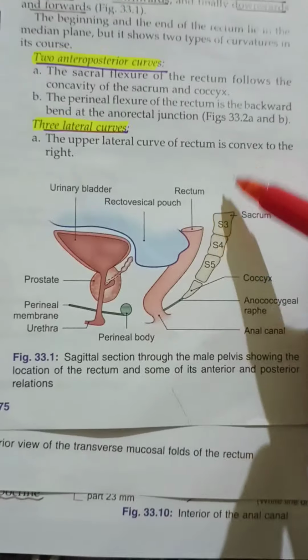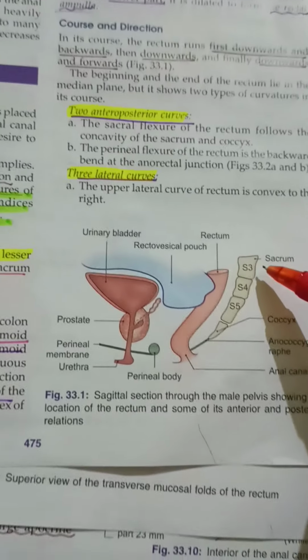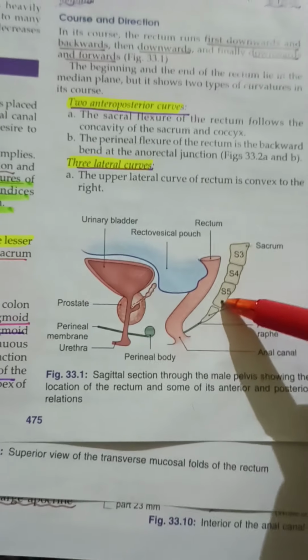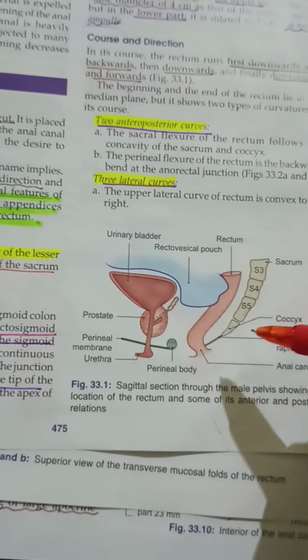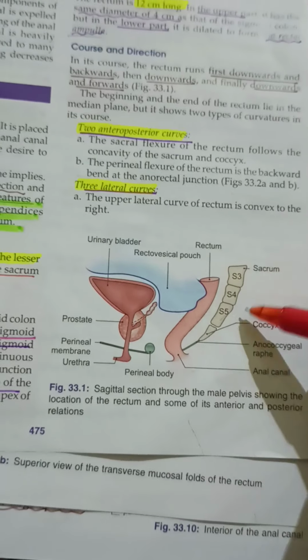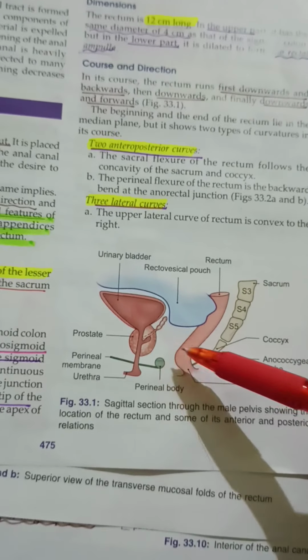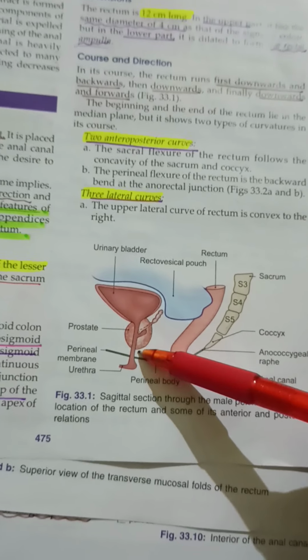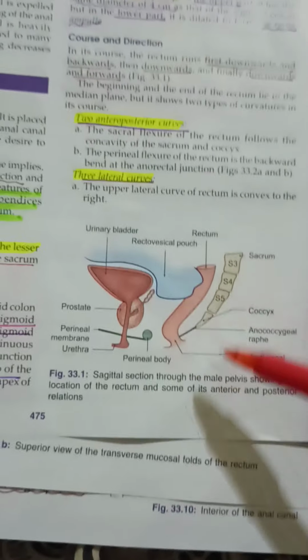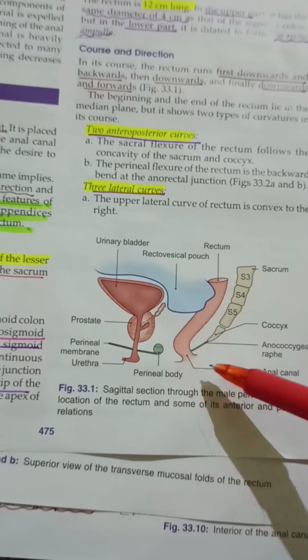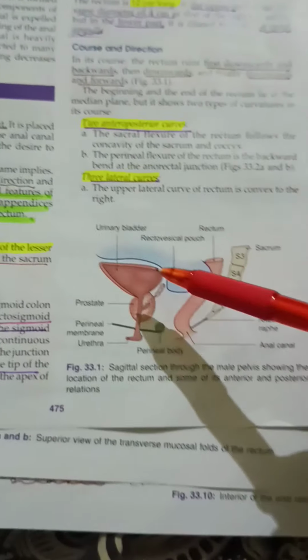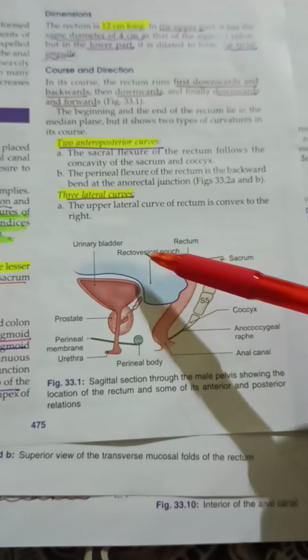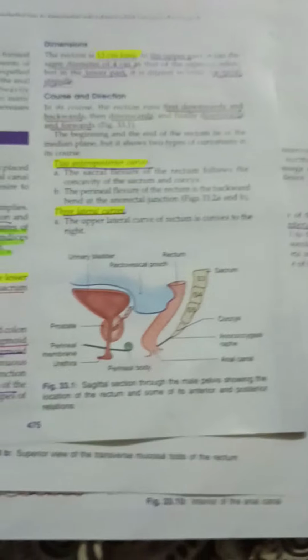This is a very well defined diagram of the rectum. In this diagram, this is the rectum, and these are the last three sacral vertebrae, S3, S4, S5. You know that there are five sacral vertebrae and the coccyx, and the rectum is present in front of them. This anorectal junction corresponds to the tip of the prostate, as we have seen, in males. Here you have the perineal membrane, urethra, and the perineal body, and the urinary bladder is separated from the rectum by the retrovesical pouch. This is an important point.